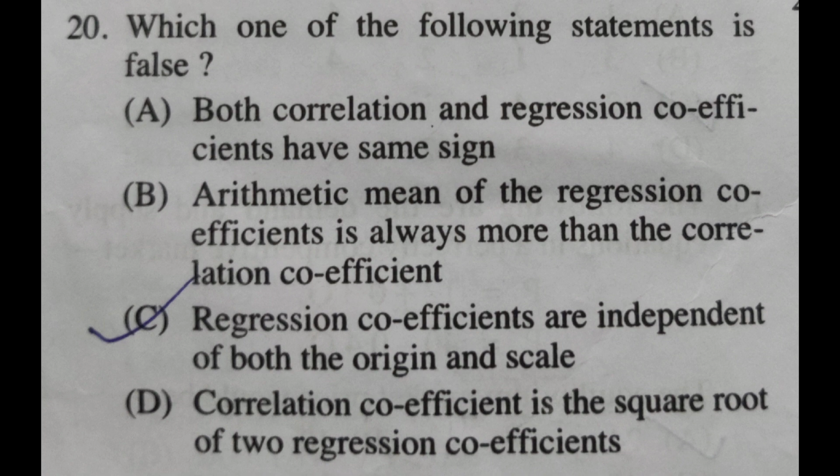Next question is, which one of the following statements is false? Option A, both correlation and regression coefficients have same sign. Option B, arithmetic mean of the regression coefficients is always more than the correlation coefficient. Option C, regression coefficients are independent of both the origin and scale. Option D, correlation coefficient is the square root of two regression coefficients. In this, A, B, D are correct. So the answer is option C, which is a false statement.